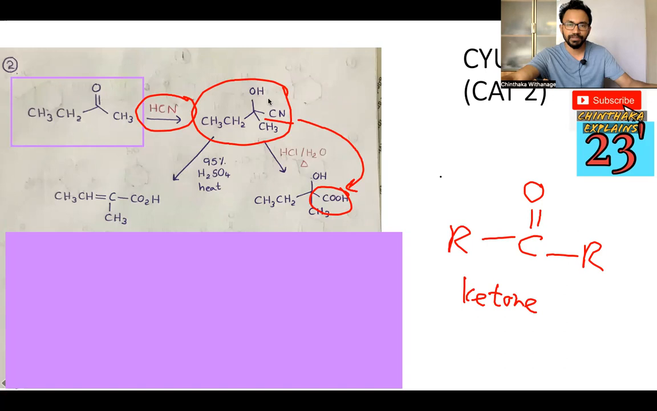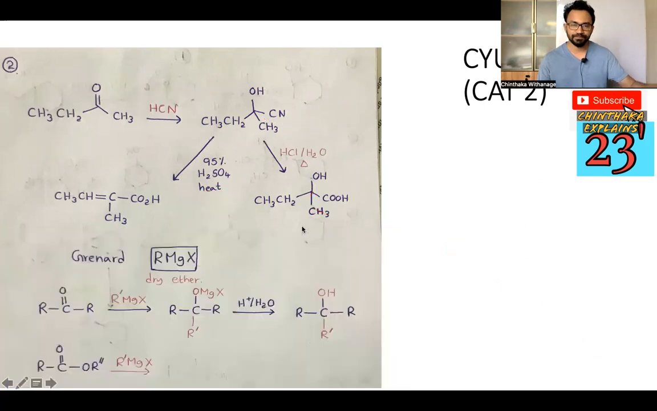This OH is removed. All these reactions may be from your A levels. You might remember removing H2O from alcohol happens using 95% concentrated sulfuric acid with heat. In A levels we used to mention 170 Celsius for this reaction. So it's from A level, but it can come to the exam.